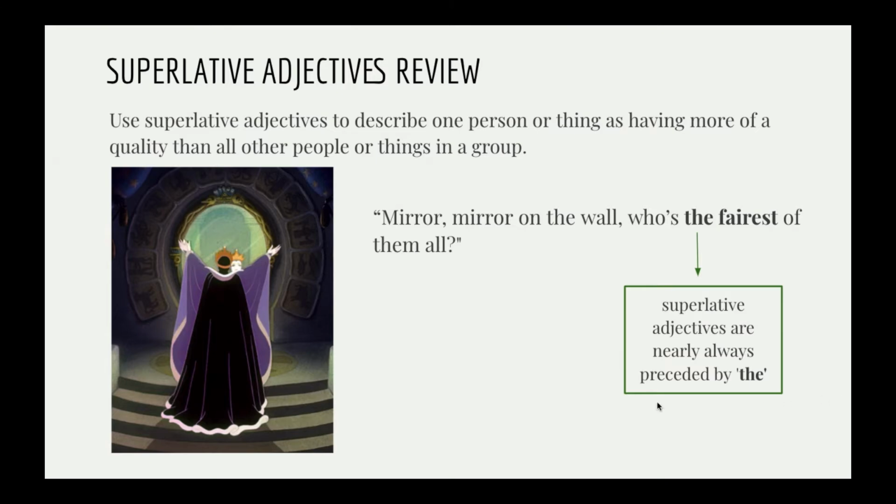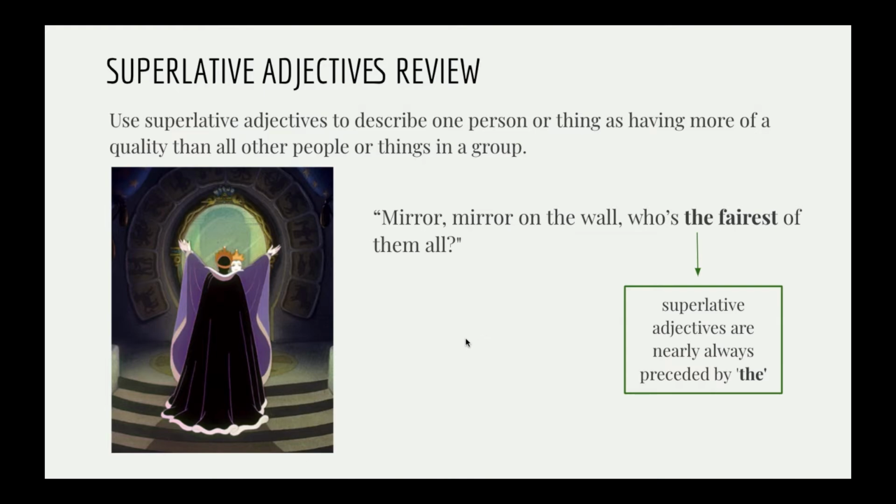Let's see the example. Here we have the evil stepmother from Snow White, the Disney movie. The evil stepmother says, "Mirror, mirror on the wall, who's the fairest of them all?"